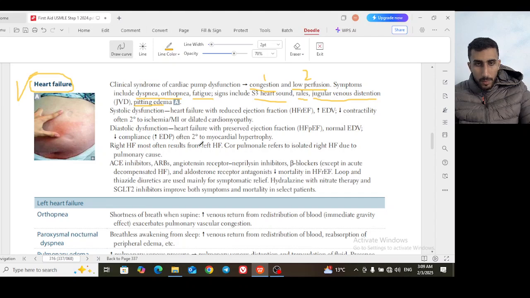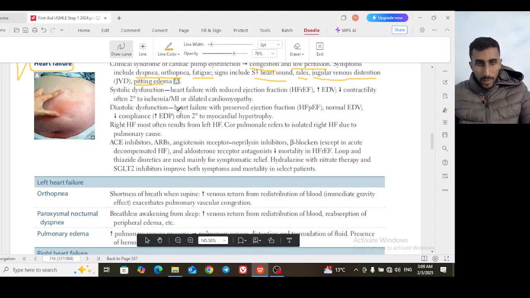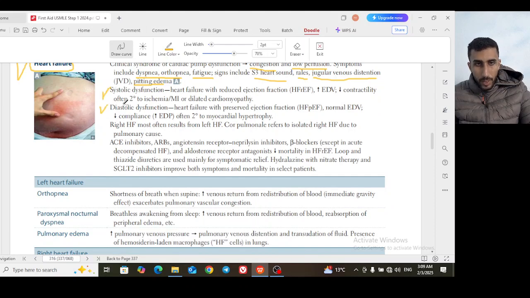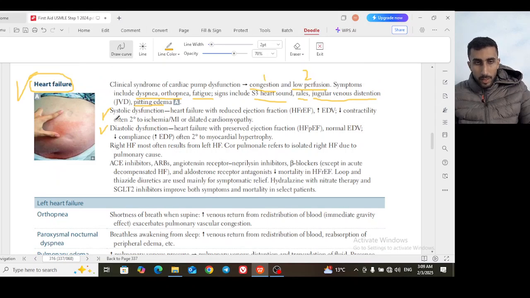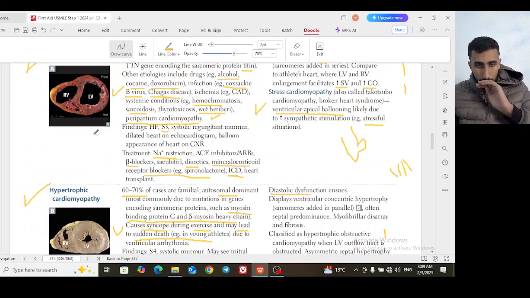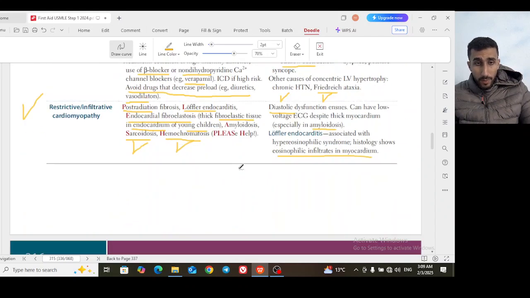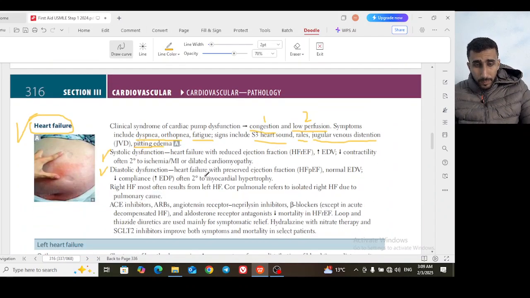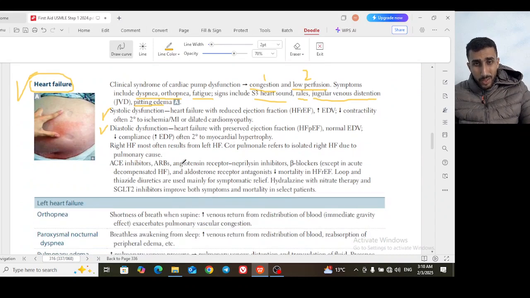At a late stage it may go backwards into the venous system of the legs and cause pitting edema. It's subdivided into systolic dysfunction and diastolic dysfunction. Heart failure doesn't necessarily need to be a systolic dysfunction. Some have systolic dysfunction, others have diastolic dysfunction. Systolic dysfunction is heart failure with reduced ejection fraction, HFrEF.